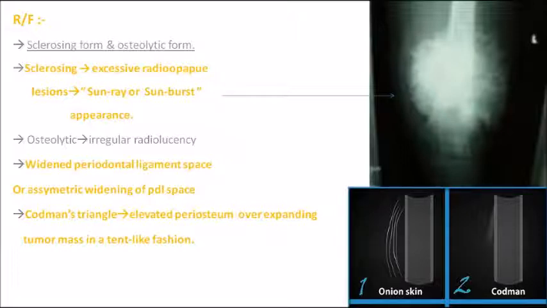Whereas in the first one you can see onion skin appearance. The same picture I had shown in some other lesion. Do you remember which lesion? Onion skin appearance is radiologically seen in Ewing sarcoma, isn't it? I just put that picture so that you can try to recollect it. So onion skin appearance is seen in Ewing sarcoma, whereas Codman's triangle is seen in osteosarcoma. Remember these 2 points, very, very important.